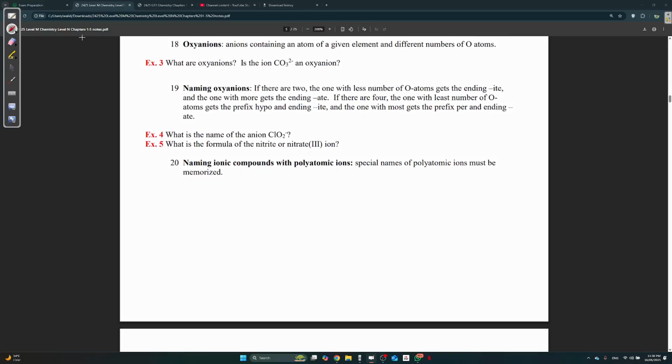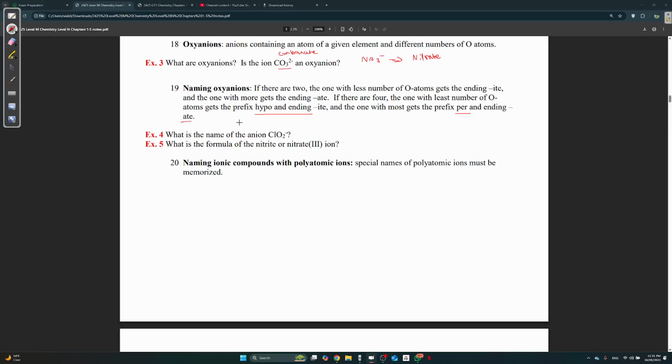Naming an oxyanion. How do you name it? We know CO3 2- is carbonate, right? How about NO3-? This is called nitrate. Now, how do we know how to name? If there are 2, the one with the fewer O atoms gets the ending "ite," and the one with more gets the ending "ate." If there are 4, the one with the least gets hypo, and the one with the most gets the prefix per and the ending "ate."